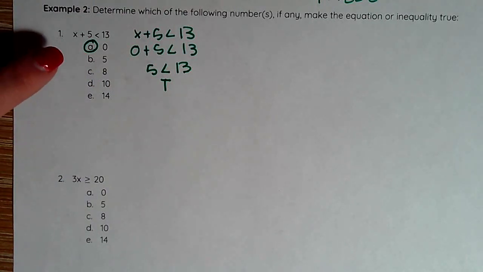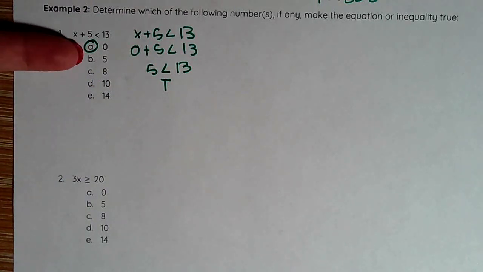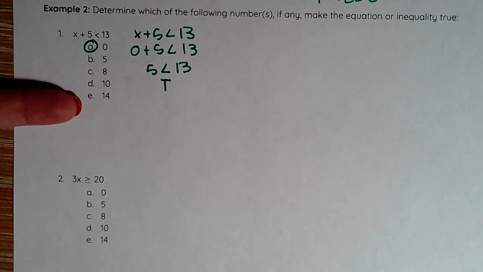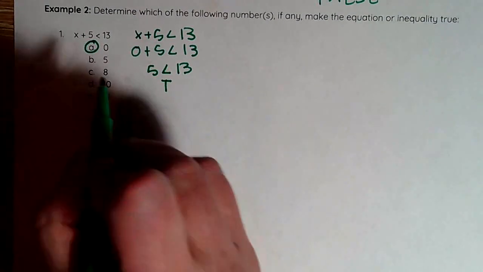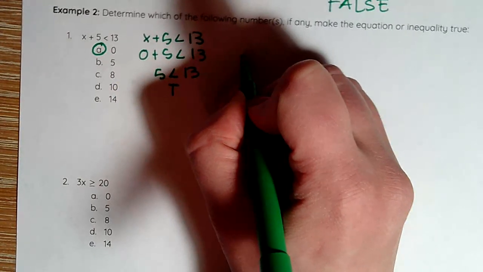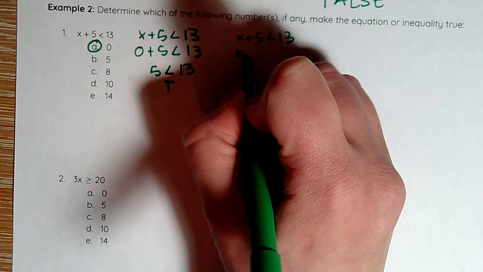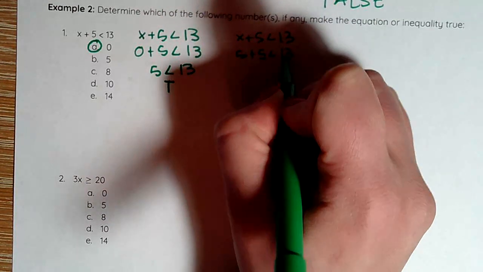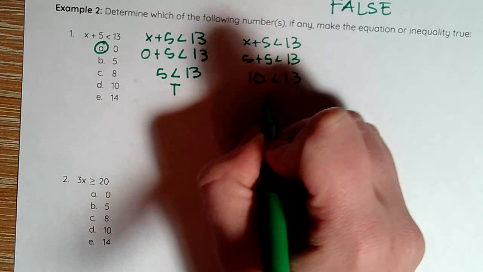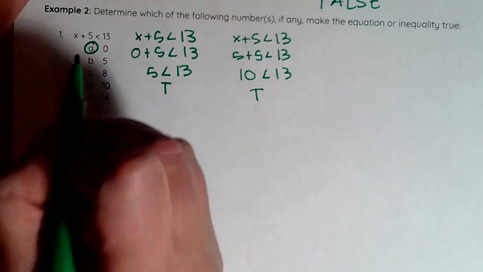Or I can kind of see where I think, and in this example, all my numbers are in order. So watch. If I plug in my next one and say x plus 5 is less than 13, and then, okay, 5 plus 5 is less than 13. 10 is less than 13. That's true. Great. Moving on to the next one.